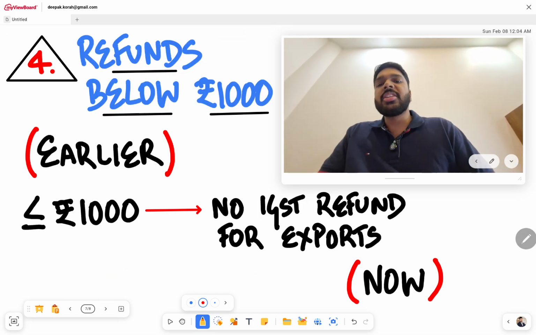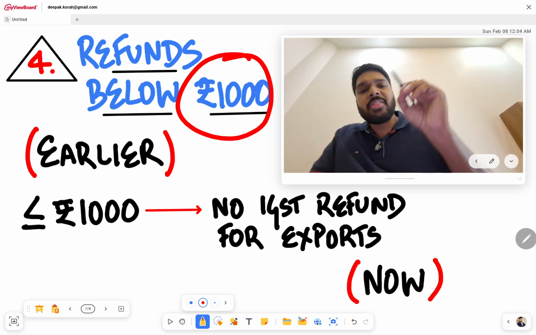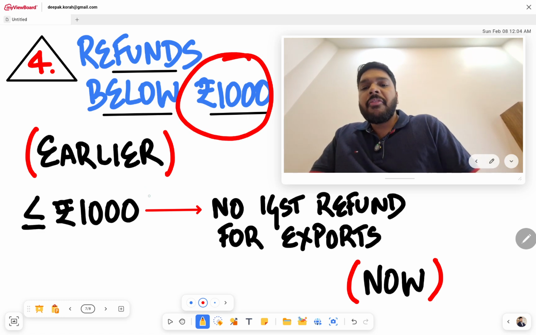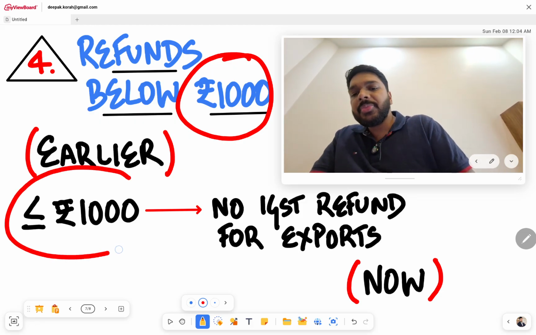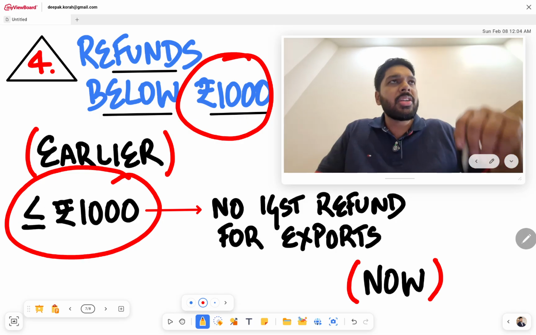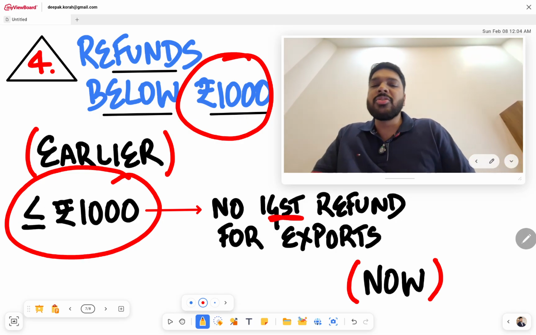The fourth one is with respect to refunds below 1,000 rupees. Well, earlier there was a threshold limit for any amount equal to or below 1,000 rupees. If you had exported out goods or services on payment of IGST for an amount below 1,000 rupees, then there was no question of refunds.